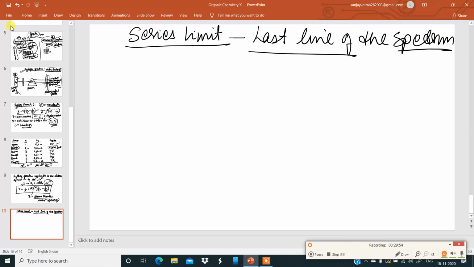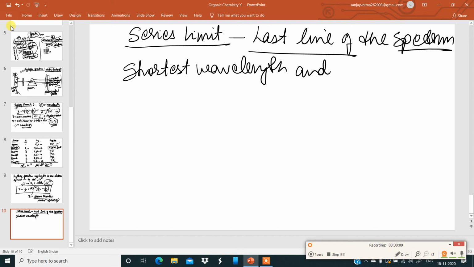The series limit is also called the line of shortest wavelength and highest frequency, that is to be understood properly over here.